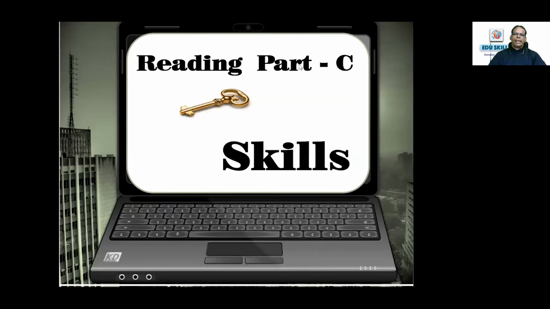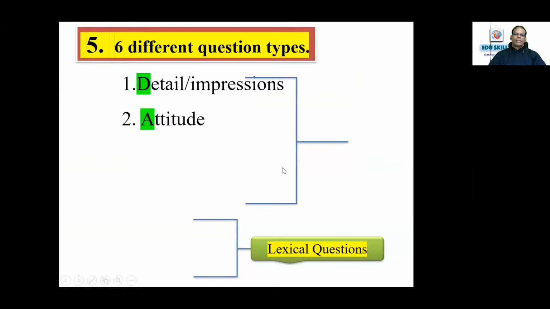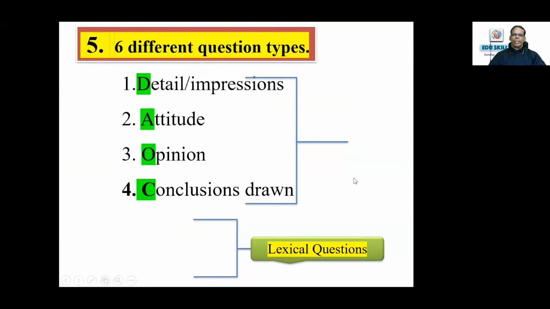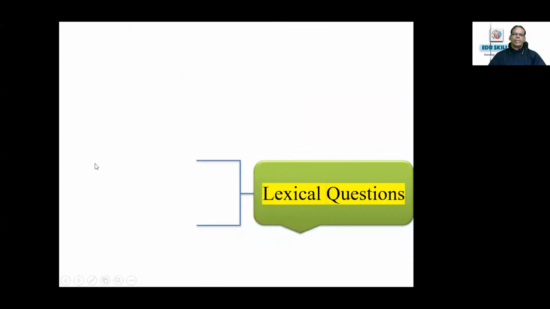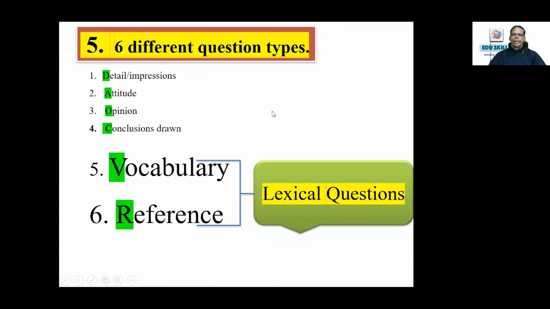We are going to look into the key skills as regards lexical questions. And as I already told you, just to recap, the question types: detail, impression, attitude, opinion, conclusion, drawn, vocabulary, and reference, which are known as lexical questions. Dr. Kovacs is the acronym I told you. Ultimately, detail, attitude, opinion and conclusion are summarized into the views and opinions of the writer. That's the major portion of it. And then vocabulary and reference, 2 questions on each paragraph. Today's focus is on vocabulary and reference lexical questions. We will not be dealing with any other questions in this segment. We'll be going deep into vocabulary and reference questions.